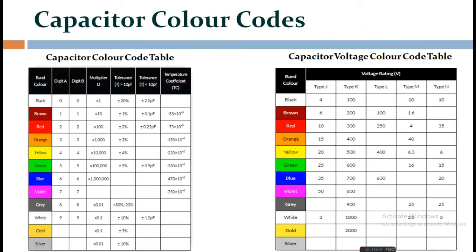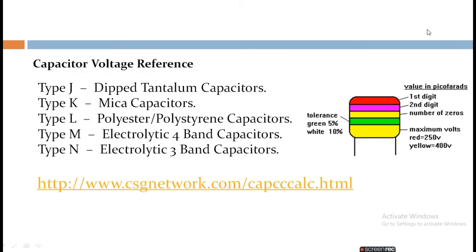Capacitor color codes. Same as resistors, we can find the values of capacitors using color coding. Here, I have a capacitor with color bands, in which the first two bands indicate the color value, the third band indicates the multiplier, the fourth band indicates the tolerance value, and the fifth band indicates the capacitor voltage. A lot of websites are available to calculate the capacitance value. Here, I will show the examples.